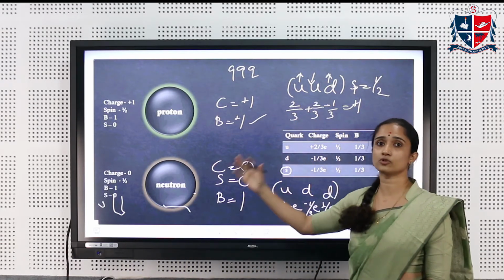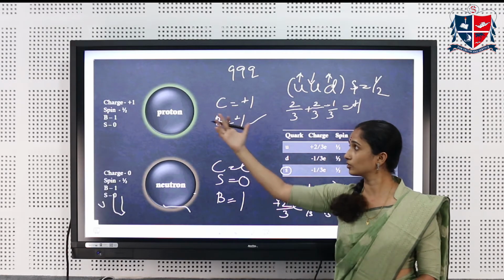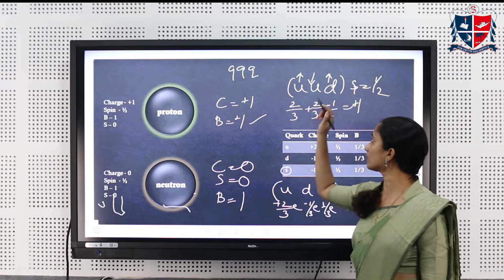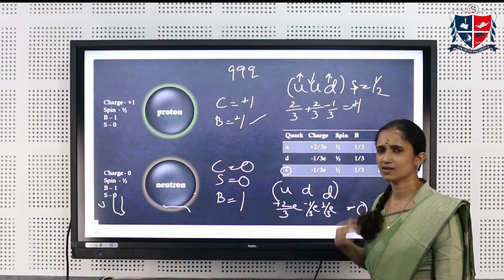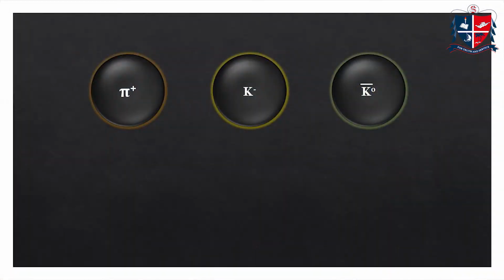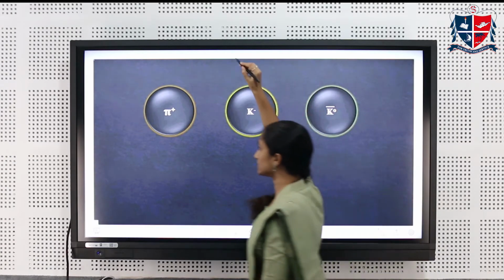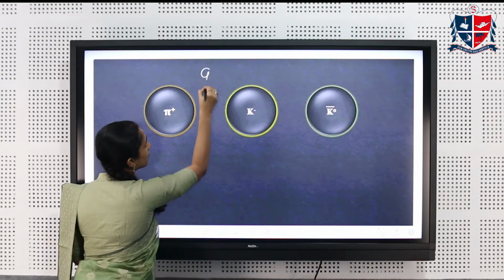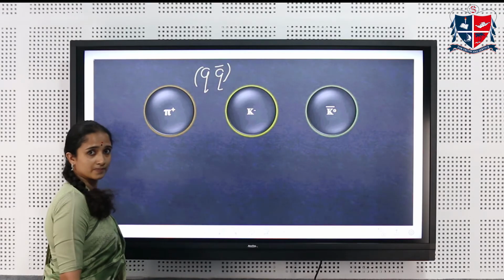Fine. So this constitutes all of the matter that we see in the universe. So protons and neutrons, they are made up of UUD quarks and UDD quarks respectively. So some similar examples we'll see with mesons and hyperons too. So these are 3 mesons. Again, we are familiar with them. Mesons, we have already said, they are composed of a pair of a quark and an antiquark.